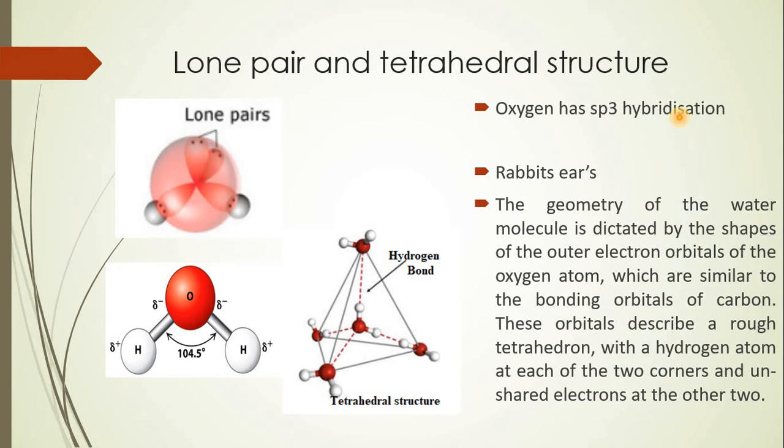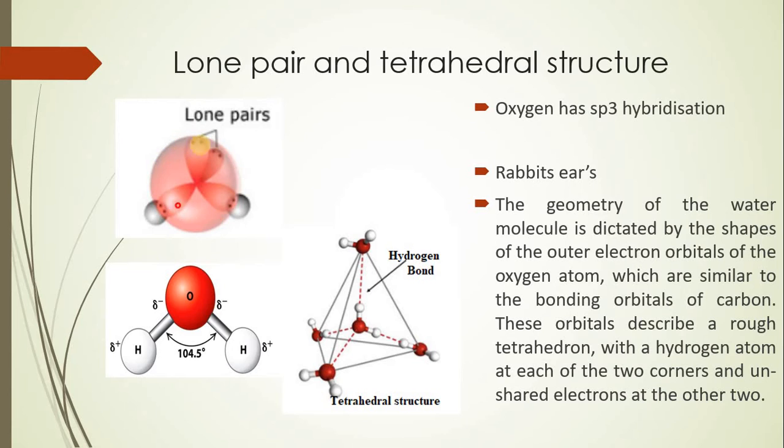Now we'll try to understand the details of the lone pair and tetrahedral structure of water. In the water molecule, oxygen is showing sp3 hybridization and hence has 4 sp3 hybridized orbitals. Now which are those 4 sp3 hybridized orbitals? Let us see. This is first, this is second, this is third and this is fourth. So there are 4 sp3 hybridized orbitals in the oxygen molecule.